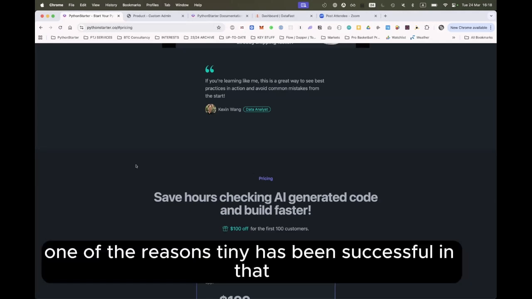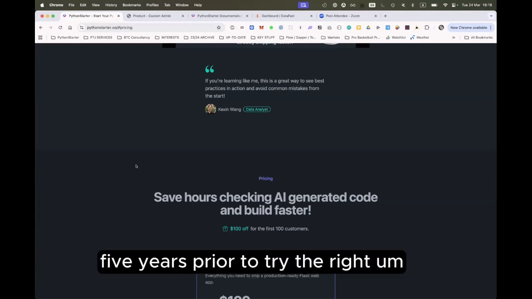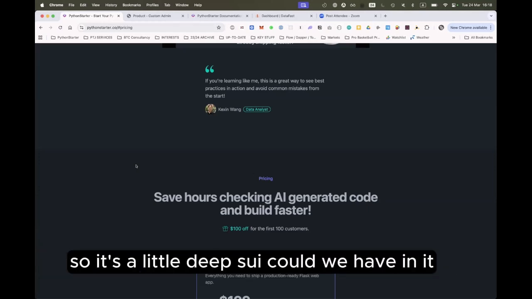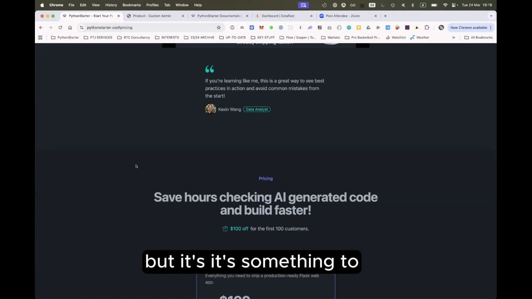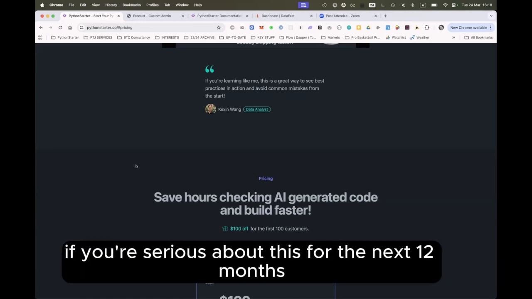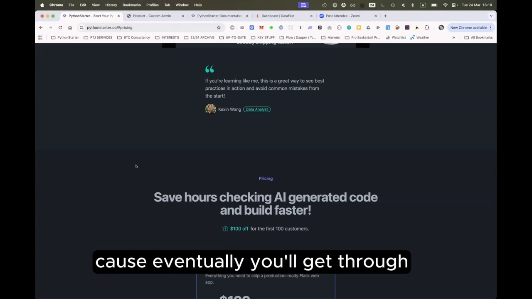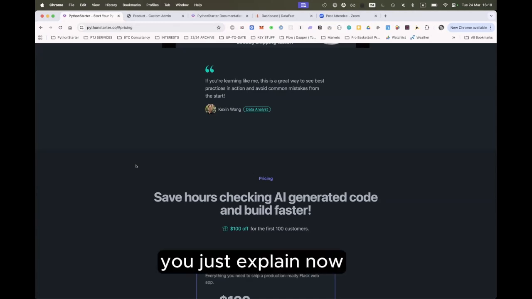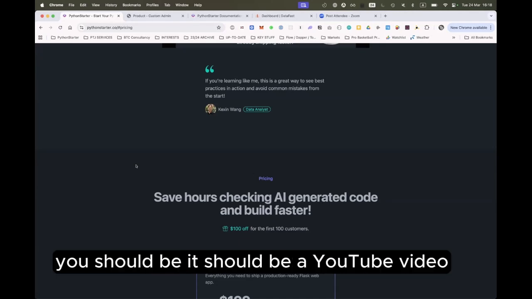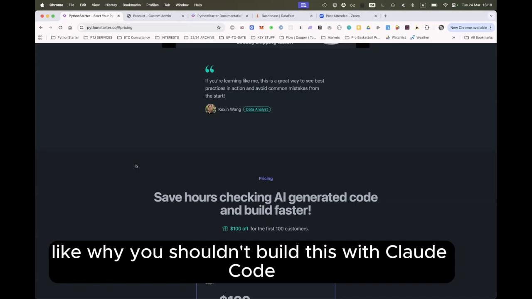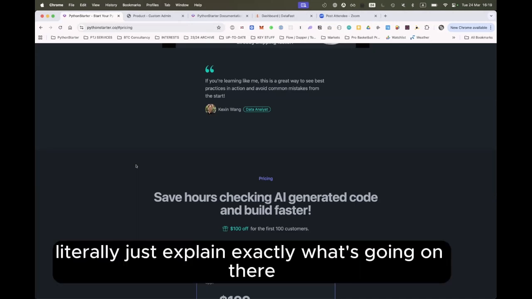Yeah, I mean, one of the reasons Tiny has been successful in that is because we've been doing SEO for like 5 years prior to that, right? So there's a lot of deep SEO equity we have in that. Doesn't mean you can't do that, but if you're serious about this for the next 12 months, I'd say get started now and just keep hammering it home, because eventually you'll get through. Whatever you just explained about why you're better than Claude Code is content, right? There should be a YouTube video on why you shouldn't build this with Claude Code and why you should use us. Literally just explain exactly what's going on there.